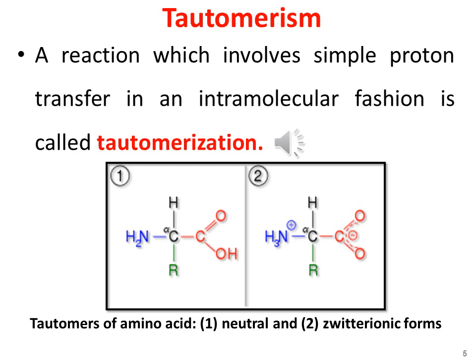This phenomenon is called tautomerism, and this process is called tautomerization. So the neutral and the zwitterionic forms of the amino acid are the two tautomers of each other, and the process during which the proton from the carboxylic group is shifted to the amino group is called tautomerization, and this phenomenon is called tautomerism.